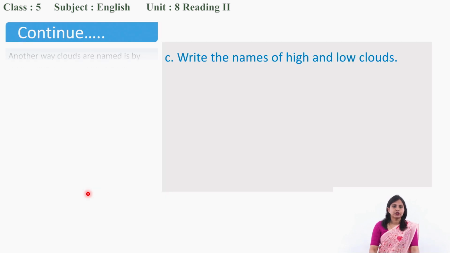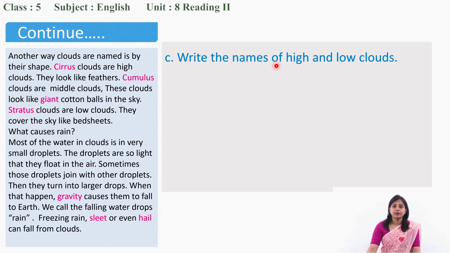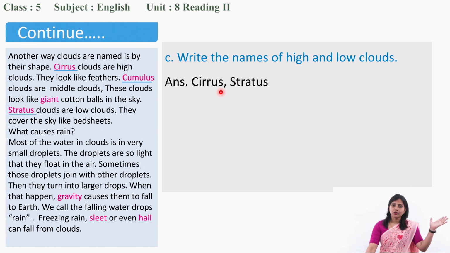Alright, now the next question is, write the names of high and low clouds. What are the names of the clouds given here? Cirrus, cumulus and stratus, right? We have to just write the name of high and low clouds. What is high cloud? Good, cirrus. And low clouds? Stratus. So you should write cirrus, high clouds and stratus, low clouds.